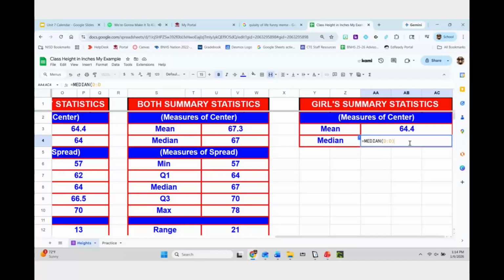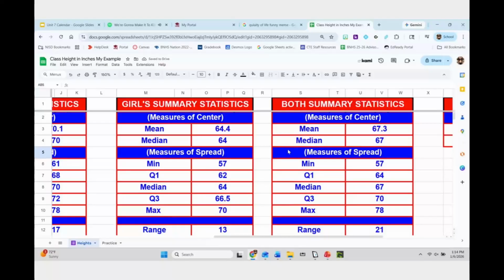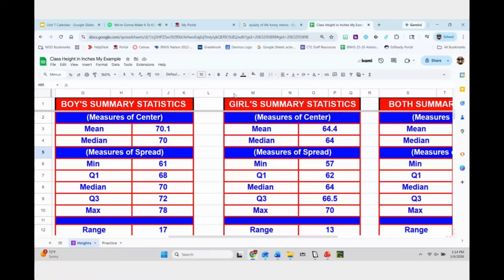And I'm going to do the same thing here. Equals, this is going to be MEDIAN. And then I'm going to do column D, because that's where my, nope, it's not column D. What column was it? It's column E. Okay.